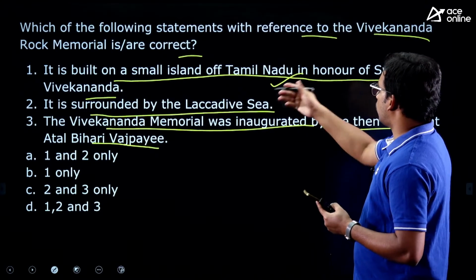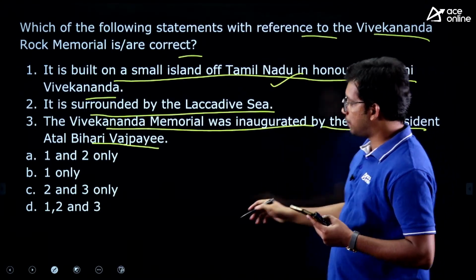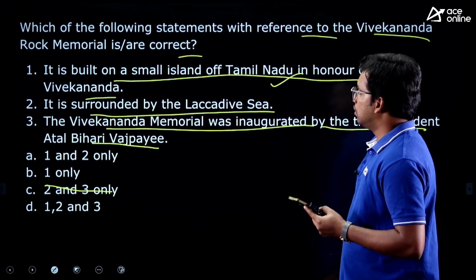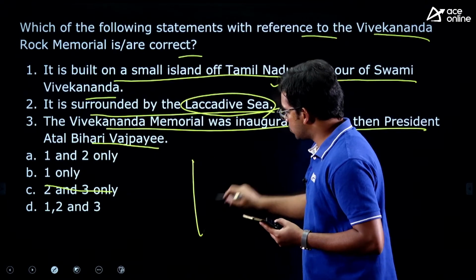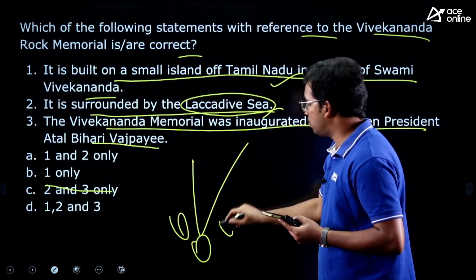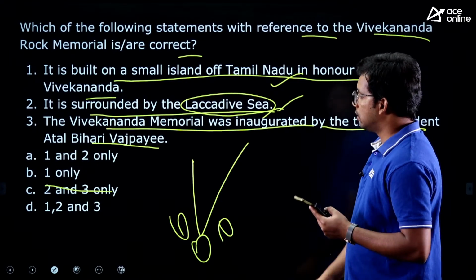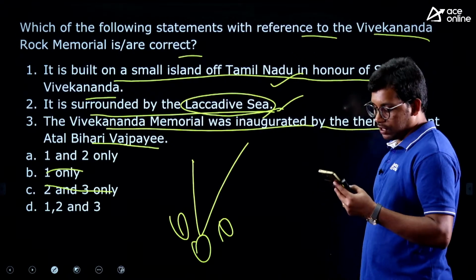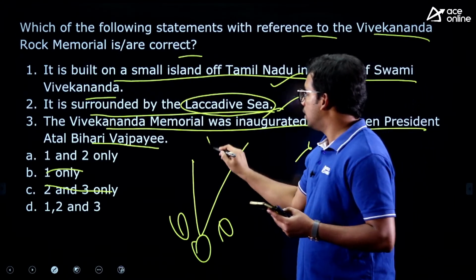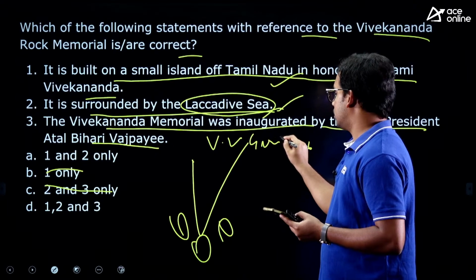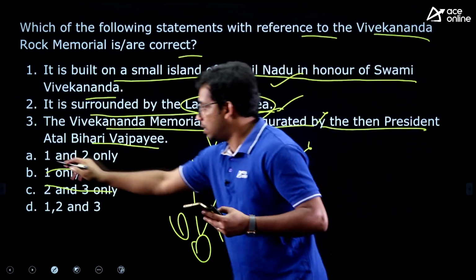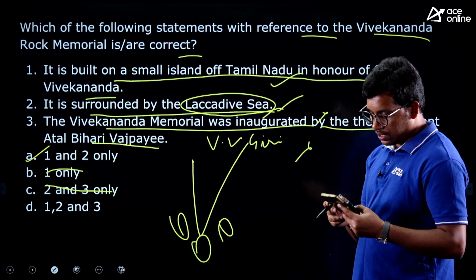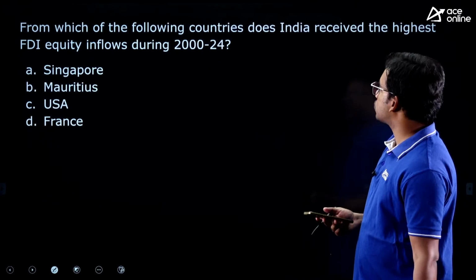This is correct only, a small island in honor of Swami Vivekananda. The first should be there, very direct statement. It is surrounded by the Lakkadive Sea. Yes, it is surrounded by the Lakkadive Sea. So here the Lakkadive Sea, then the Arabian Sea and Bay of Bengal. So this is also correct. Right? The second is also correct. Third one, it was inaugurated by Atal Bihari Vajpayee. Wrong. It was done by V.V. Giri as president. Right? So the third statement is wrong. And hence A is correct. Yes, only Ranjan has answered it as correct. Very good. Last question for today.